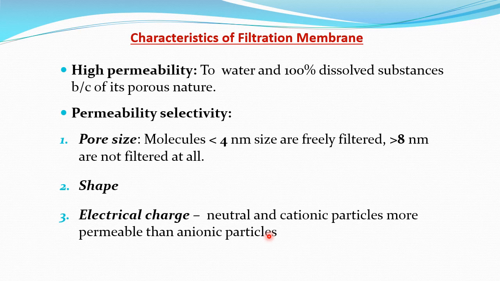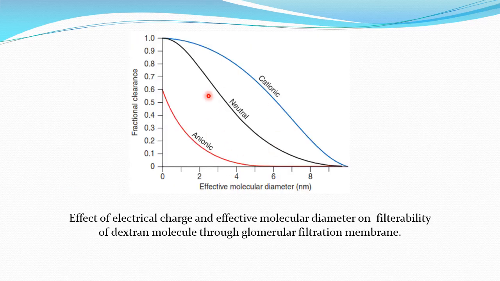That is again because of the presence of a negatively charged protein over the filtration membrane. क्योंकि बेसमेंट मेम्ब्रेन और एंडोथेलियल सेल पे नेगेटिव चार्ज प्रोटीन्स है, so they will repel the anionic particle but not the cationic. So with the same molecular weight, cationic can pass easily but anionic will not pass easily.